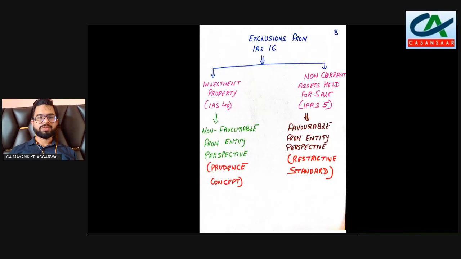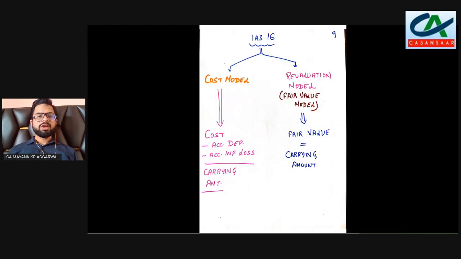as per IAS 16. Now IAS 16, which was issued back in 1982, later on excludes two sets of fixed assets, which are mainly investment property and non-current assets held for sale. So IAS 40 is mainly relating to investment property, or we can say land and building, which we will discuss later. Before discussing that, we need to understand there are two models given in IAS 16. One is the cost model and one is the revaluation model.